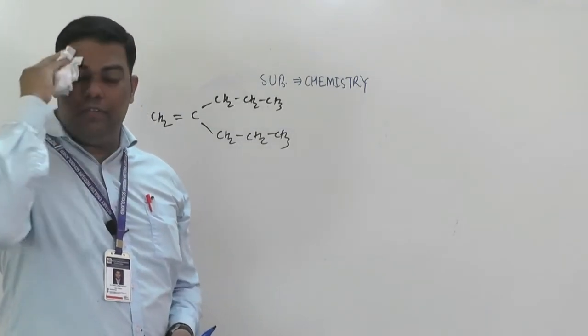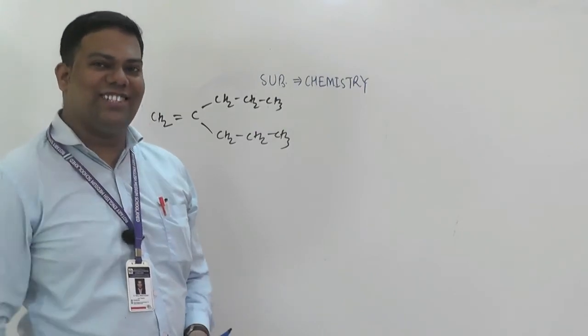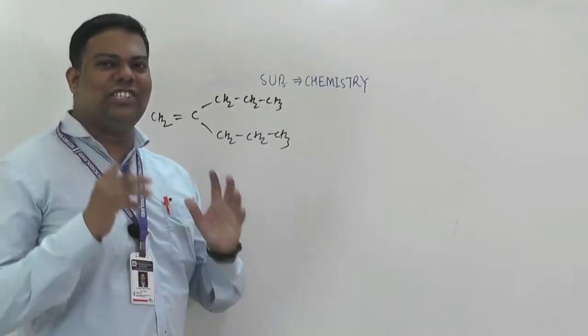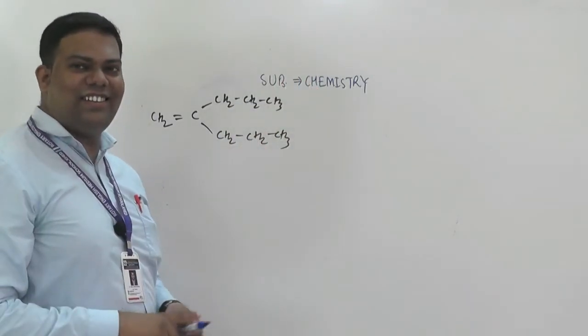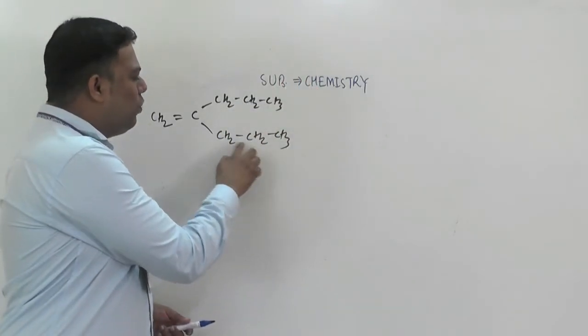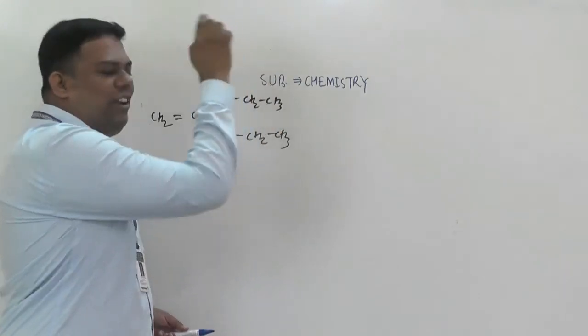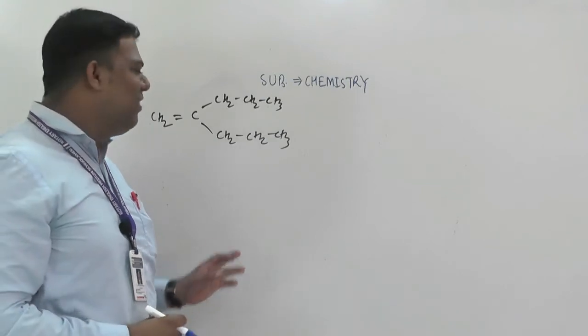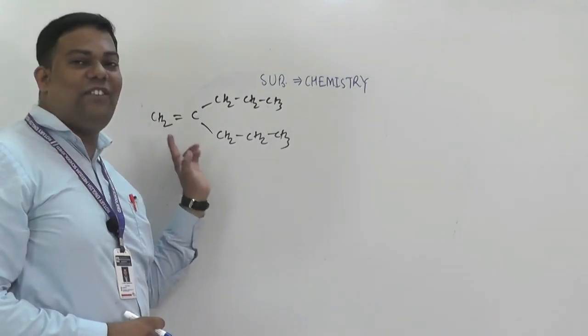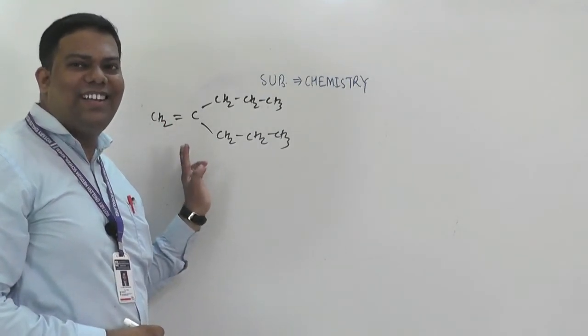Whenever selecting the longest continuous carbon chain, some students think of this chain: 1, 2, 3, 4, 5, 6, 7. But it is wrong. Why wrong? Because you have to first prefer the double bond.